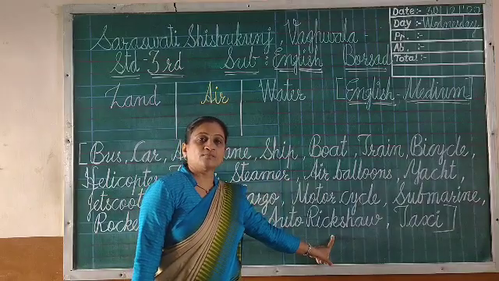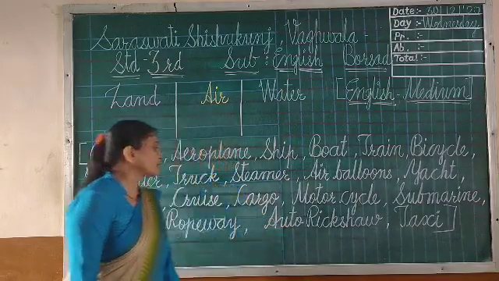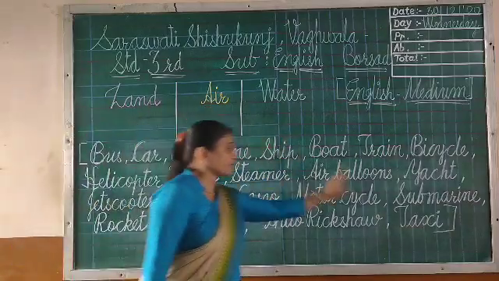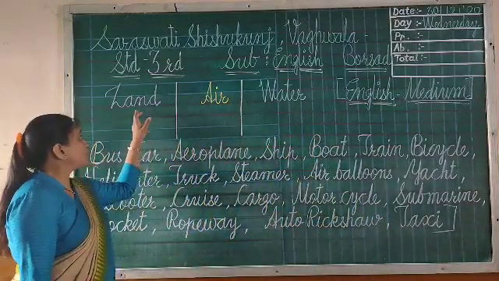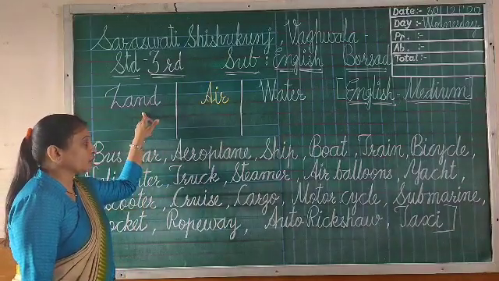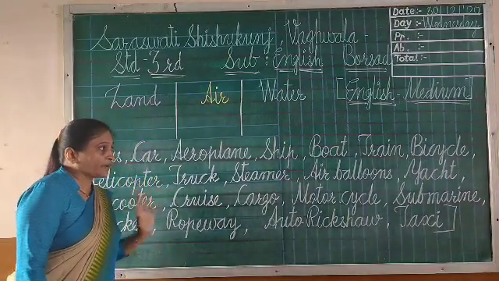Auto rickshaw, simple. So definitely it is moving on the land. So auto rickshaw will come in land column. And last, taxi. Taxi is also moving on the road. So you have to write in the land column. So like that way you have to first of all bifurcate.